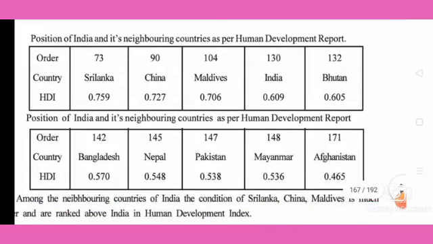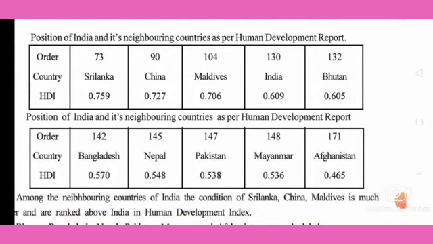Next we'll see the position of India and its neighboring countries as per human development. Our country is in which position compared to the neighboring countries? Order, country, HDI. Sri Lanka is one of the neighboring countries, 73rd, 0.759.